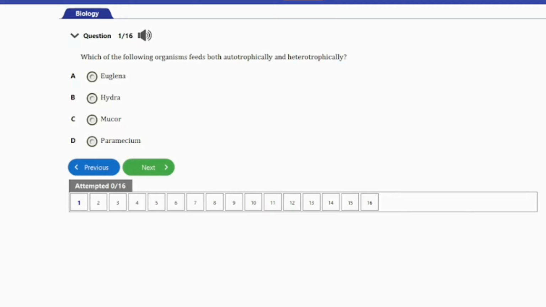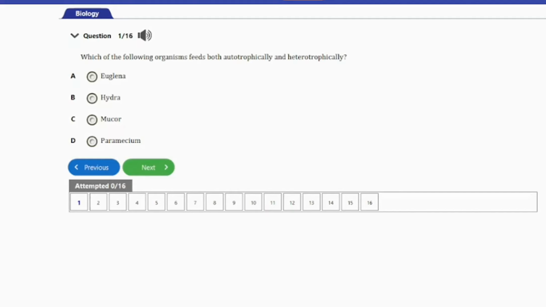We have here the first question, which says, which of the following organisms feed both autotrophically and heterotrophically? We have A, Euglena, B, Hydra, C, Mucor, and D, Paramecium. So guys, the answer to this question is option A, and that's Euglena. Euglena is the animal with both the plants and animal features, and it feeds both autotrophically and heterotrophically. It feeds autotrophically because of the position of the chlorophyll. And that's it for this question.